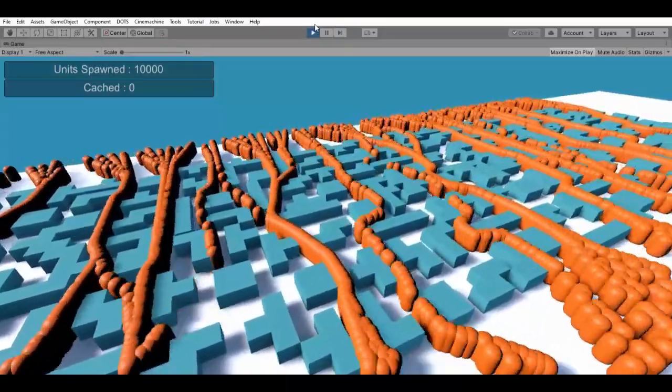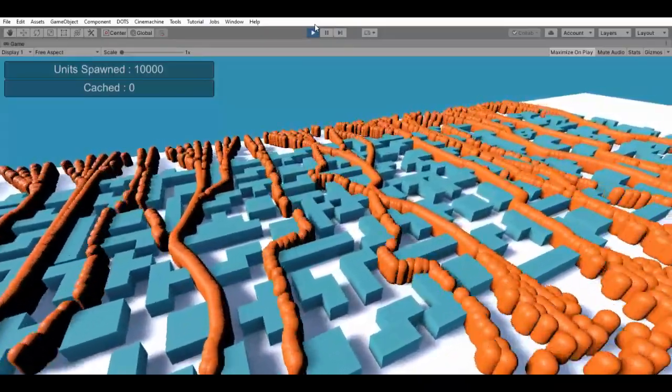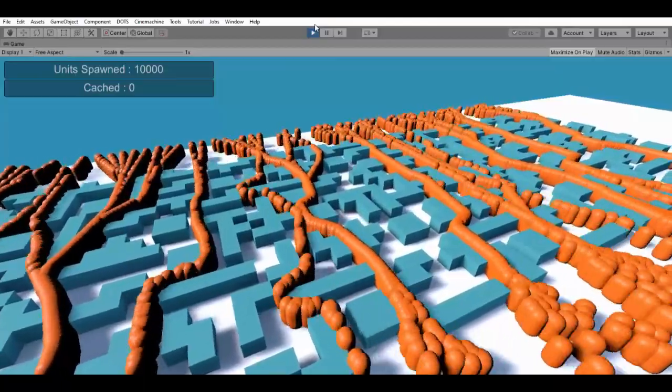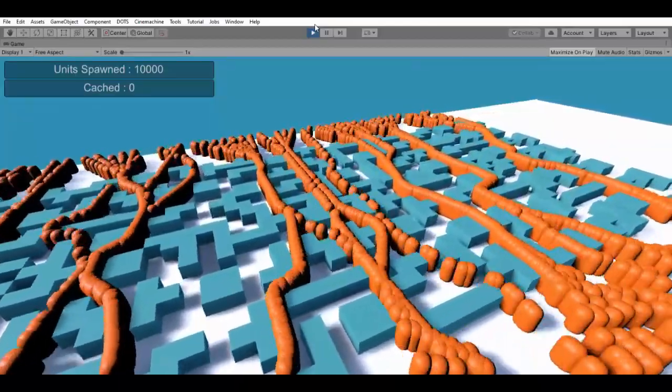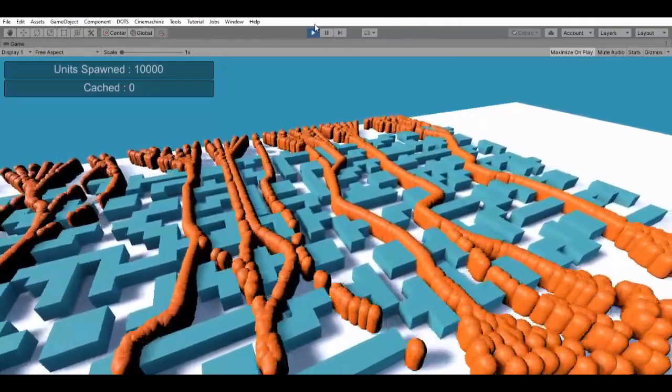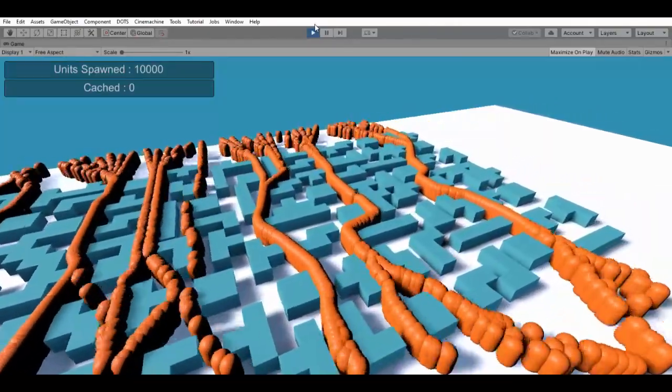Now that we know how to use DOTS for pathfinding, we can try and use this to navigate our AI car over large distances. In the next video, we will see how to build this multi-threaded system to calculate a path between 2 points on a nav mesh and dive deeper into this implementation.